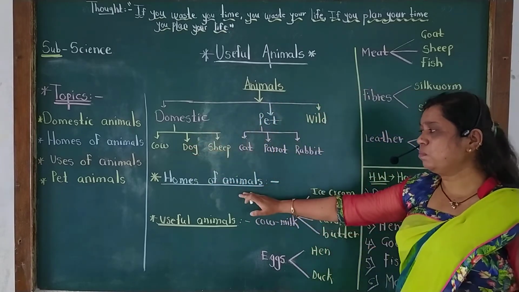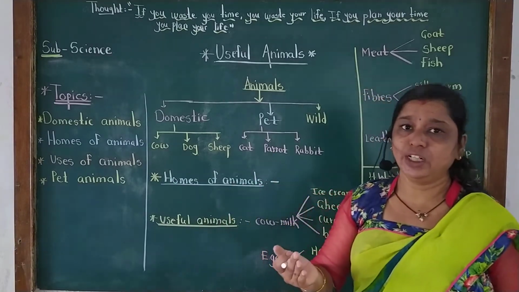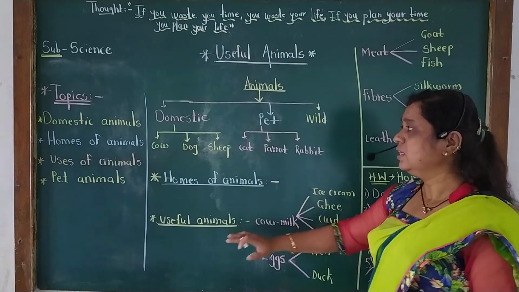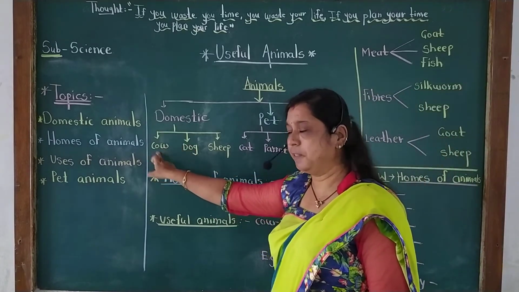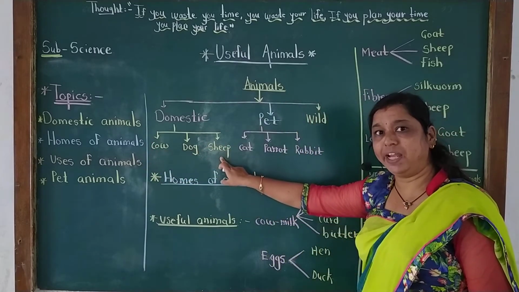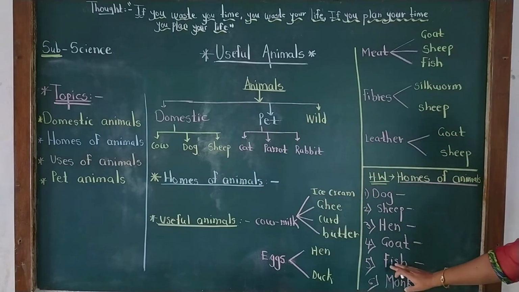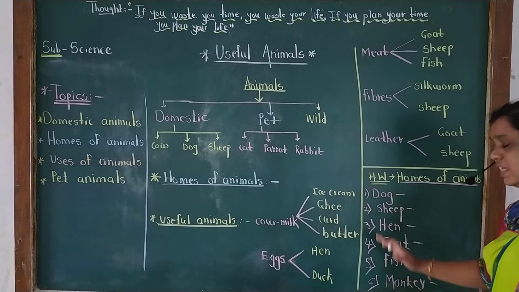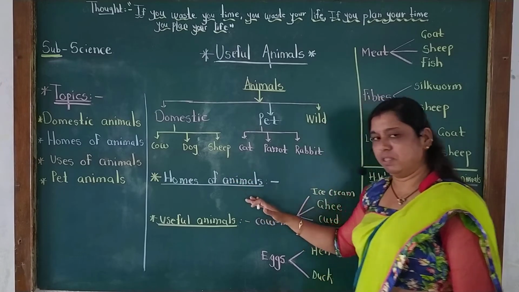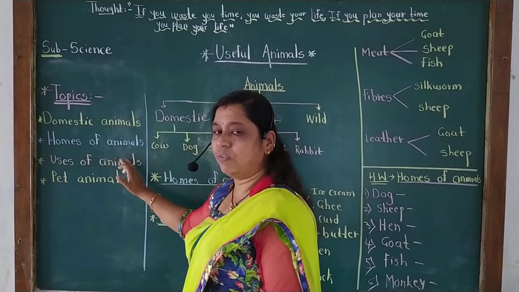Now see homes of animals. We also know that animals live in their homes. Different types of animals have different types of homes. See, cow lives in a shed, dog lives in a kennel, sheep live in a pen. Then other animals, you may know that, see here in this example, fish live in water, monkeys live on trees. These are the different types of homes of animals. Got it? Now see, the next is uses of animals.